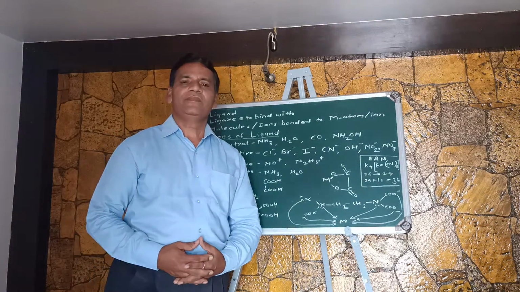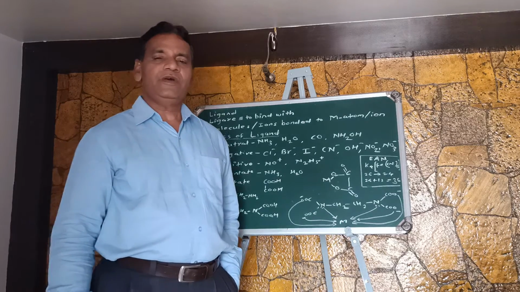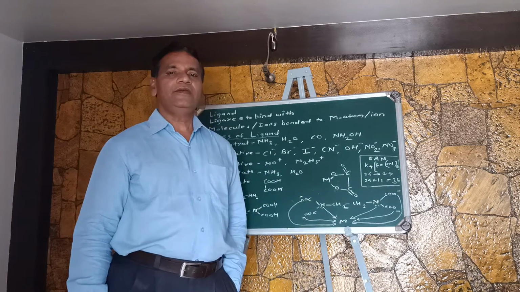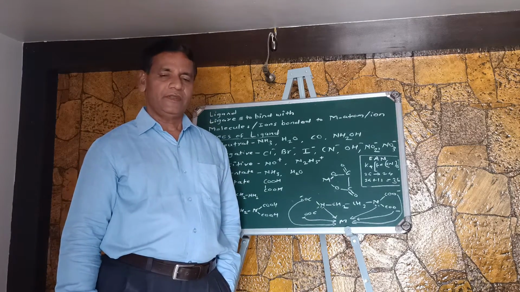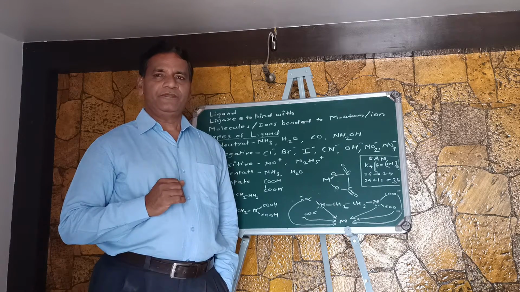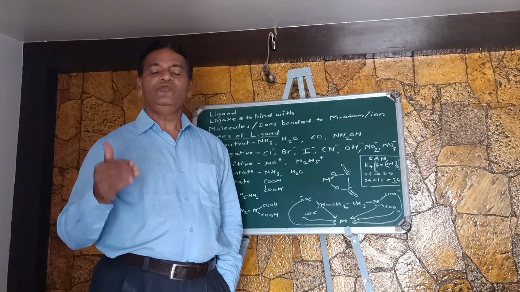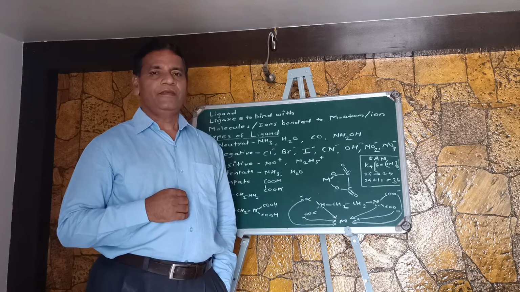Hello friends, now I would like to discuss the term ligand. A ligand is any chemical species. It may be a negatively charged ion or it may be a neutral molecule.